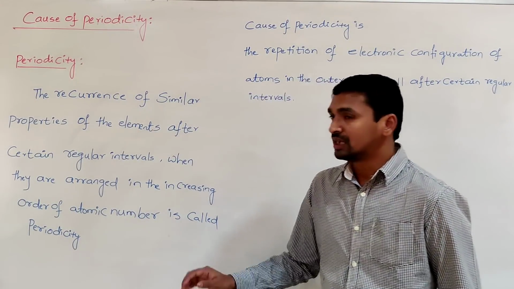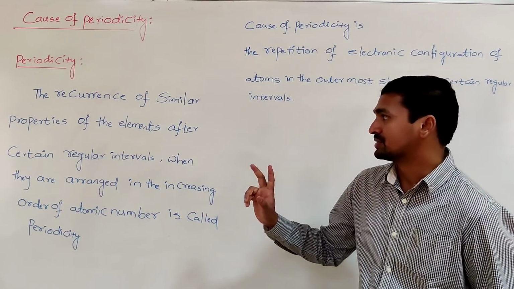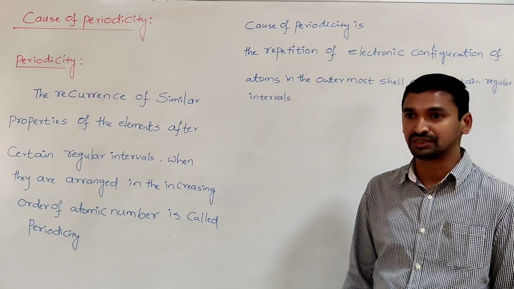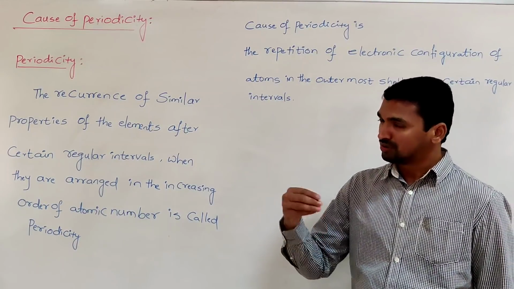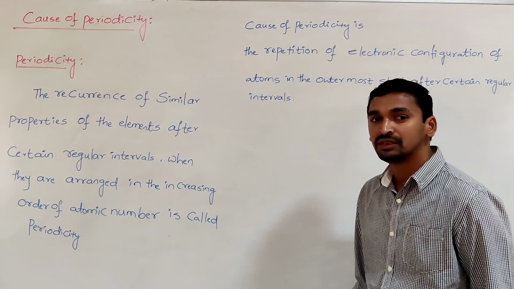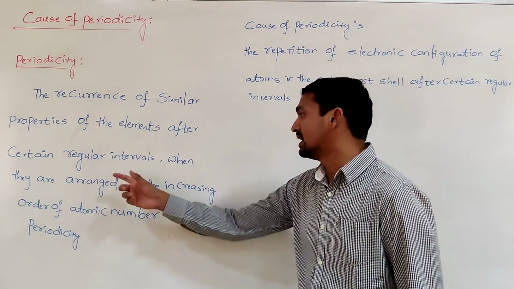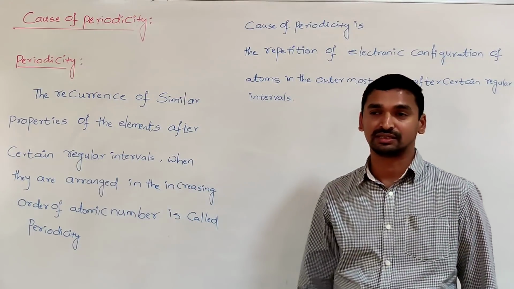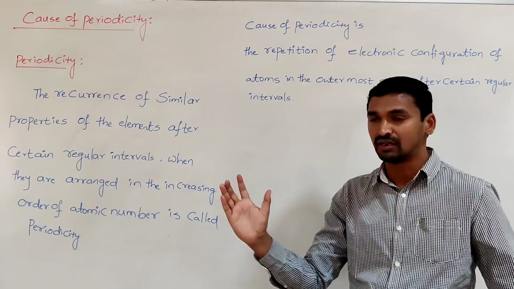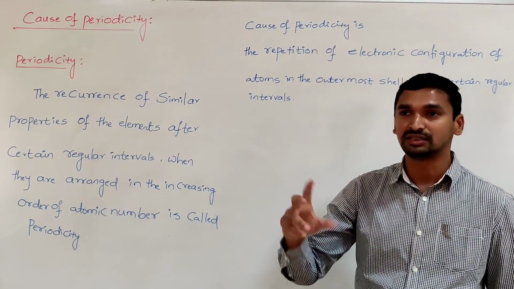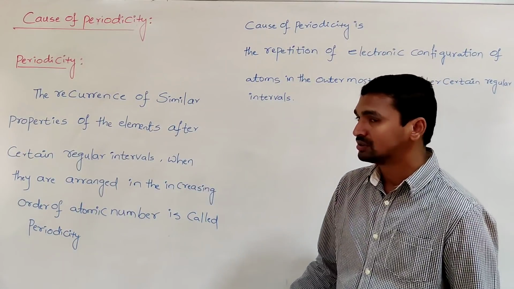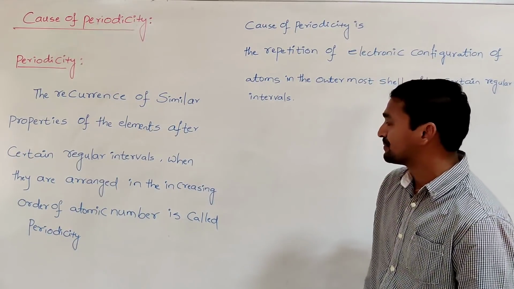So now here the question comes in two ways. One is why the elements have similar properties. And even though the elements are similar in properties, why do they occur at certain regular intervals? After a certain regular interval, the similar properties of the elements come under one group. Why does it occur? These are the two questions that commonly come to our mind, so we need to answer such questions here.